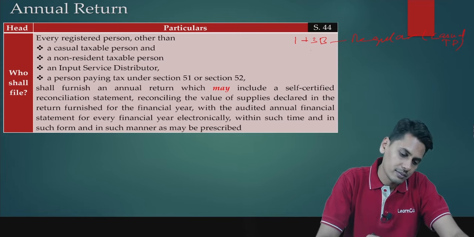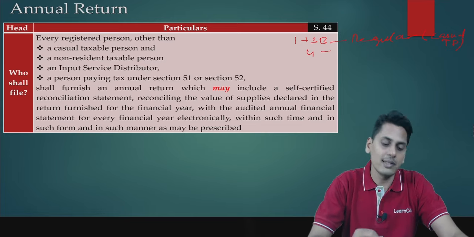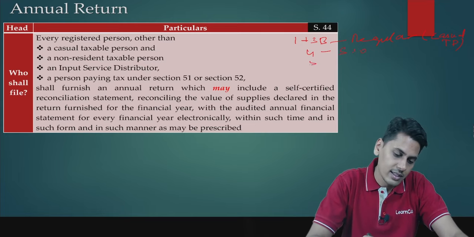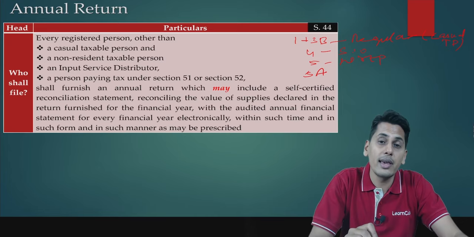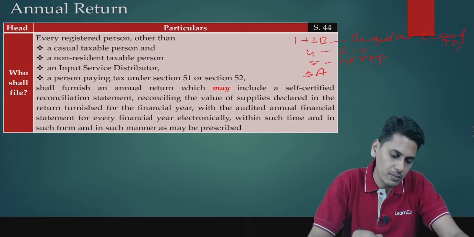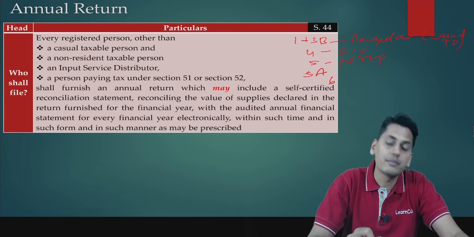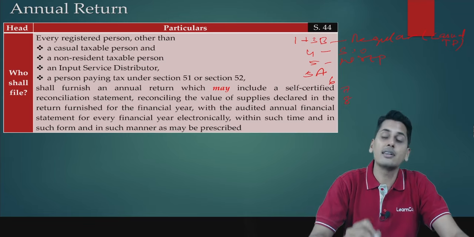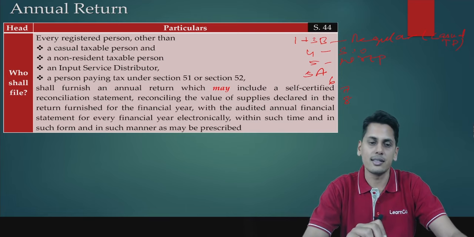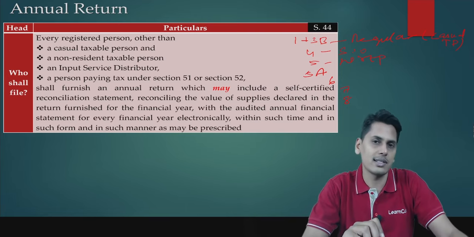Then GSTR 4 for a person who is paying taxes under section 10, GSTR 5 for NRTP, GSTR 5A for OIDAR, a person sitting outside India making supplies to a non-taxable online recipient. You have GSTR 6, input service distributor, GSTR 7, TDS returns, GSTR 8, TCS returns. So all these are periodical returns which are supposed to be filed.